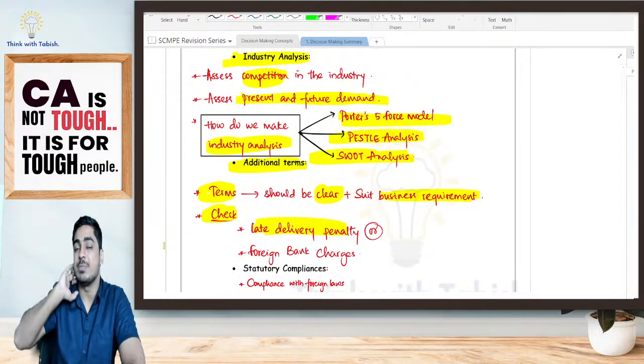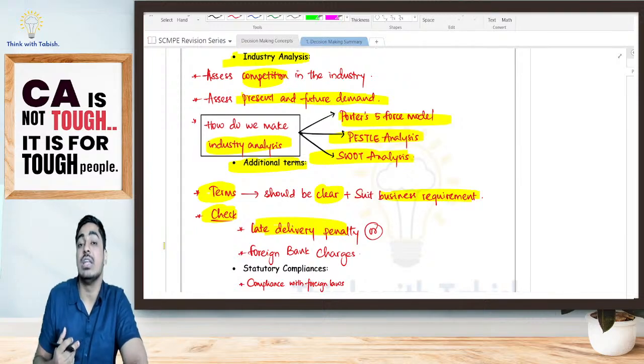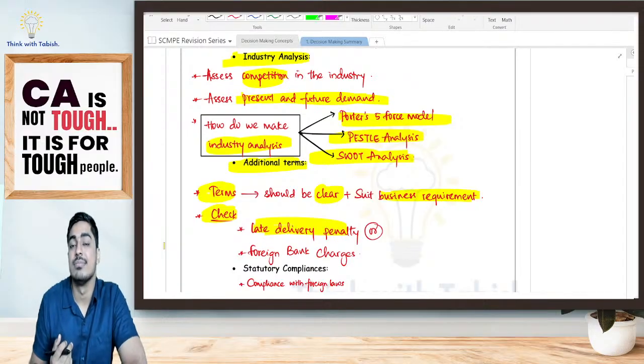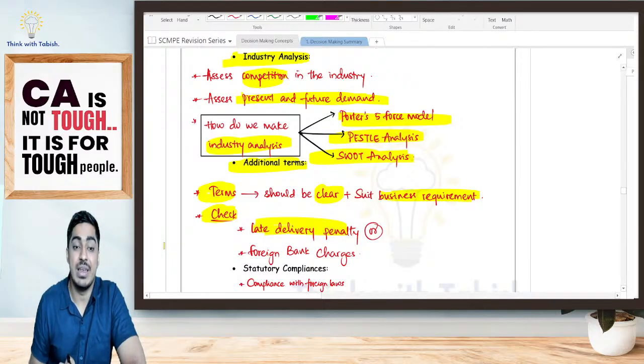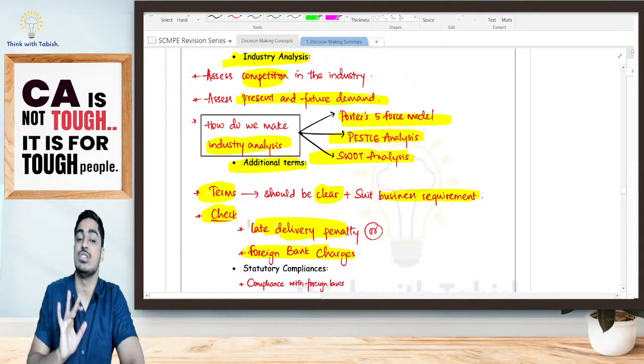I have accepted a special price order. 30,000 is my marginal cost. 32,000 I am charging. There it is mentioned that if you are delivering it late, a 5,000 penalty is there. I thought, okay, even if I give it late, I'll be getting my money. That decision becomes non-feasible right now. So I should be checking if there is any late delivery penalty, any foreign bank charges, any of those things. Is it there? That also I should be seeing.